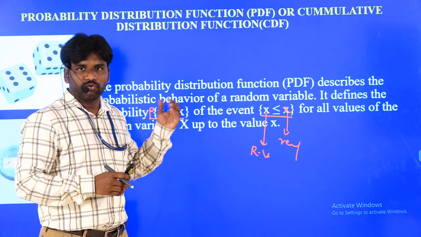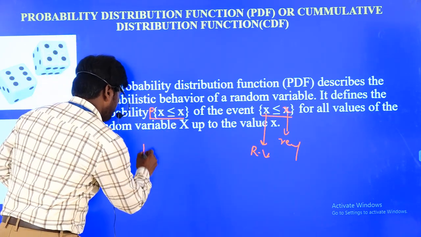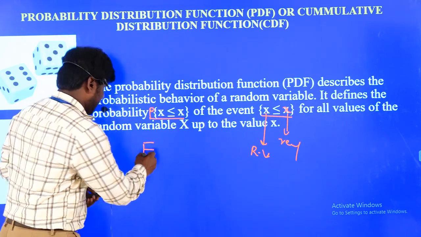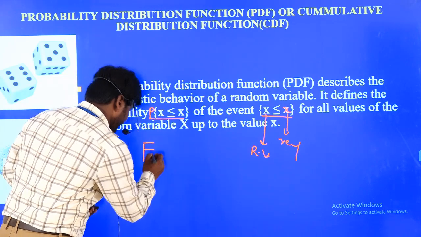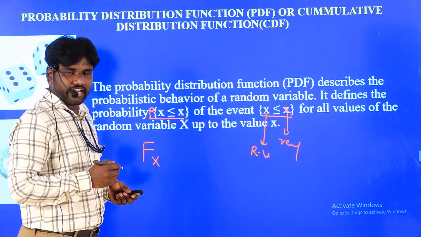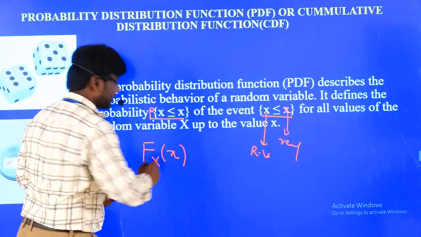How do we indicate this one? The probability distribution function is always indicated with capital F and suffix capital X. Capital X indicates that it is a random variable, and within the bracket is small x.